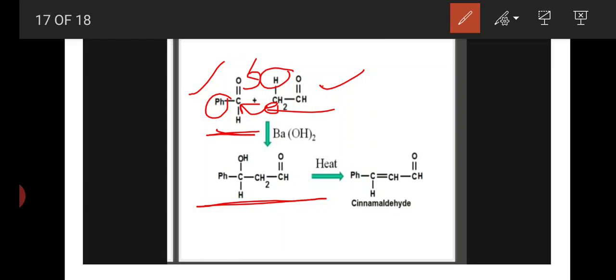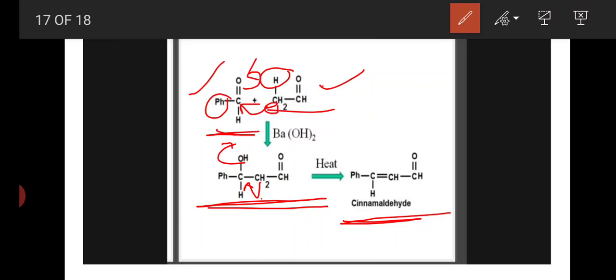Okay, Ph CHOH CH2 C double bond O H. Okay, this is the beta hydroxy aldehyde group. This one is aldol. Okay, on heating in presence of acid, here also the same, it loses a water molecule and forms this final product.